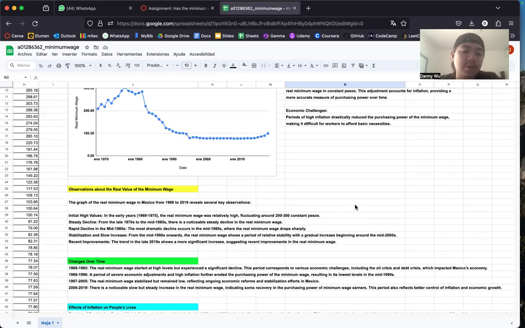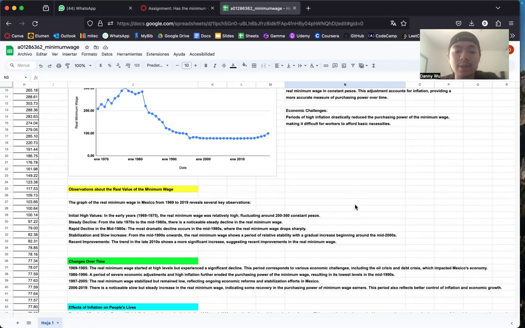Some observations about the real value of the minimum wage: there are initial high values in the early years, 1969 to 1975. The real minimum wage was relatively high, fluctuating around 200 to 300 pesos. There's a steady decline from the late 1970s to the mid 1980s. There is a noticeable steady decline in the real minimum wage.